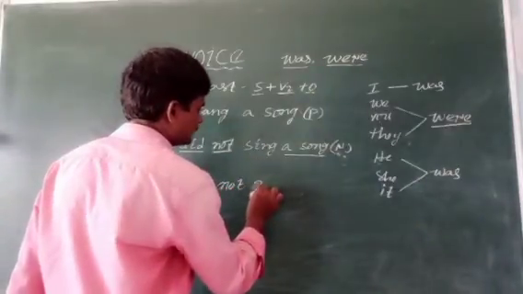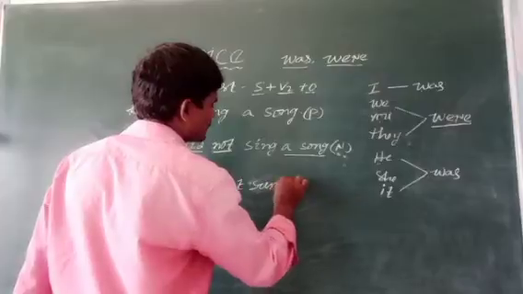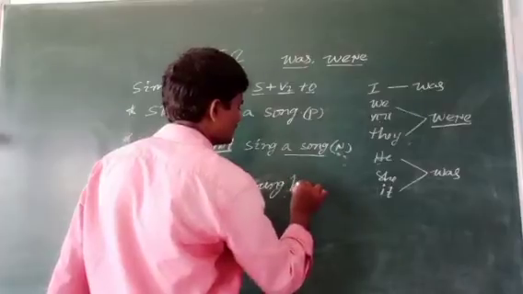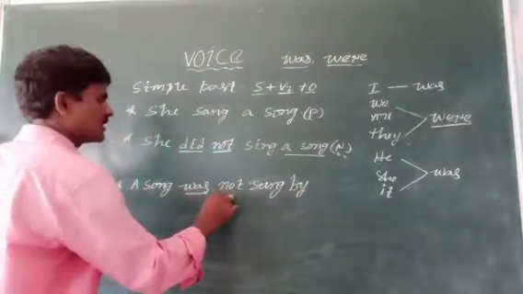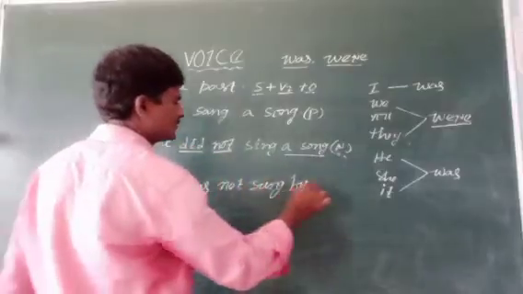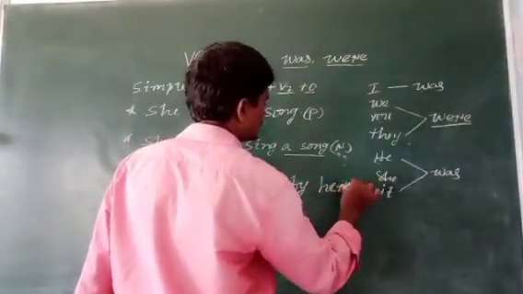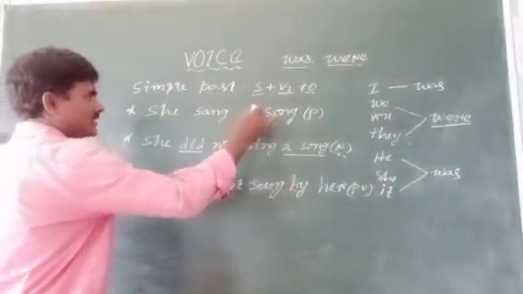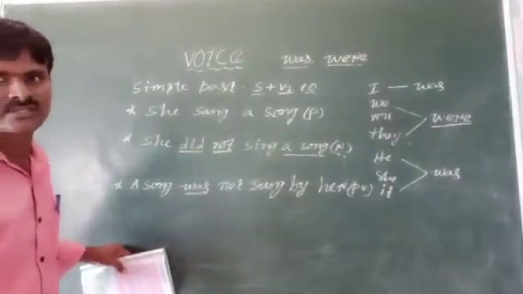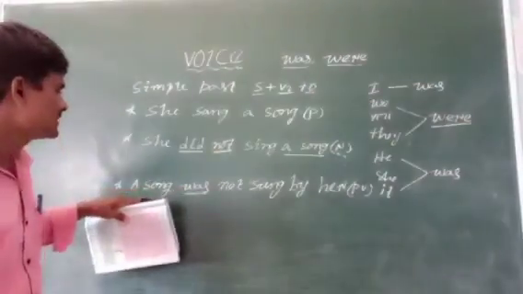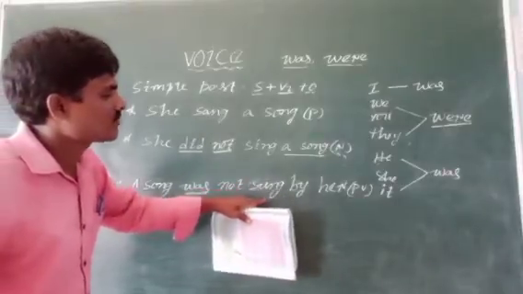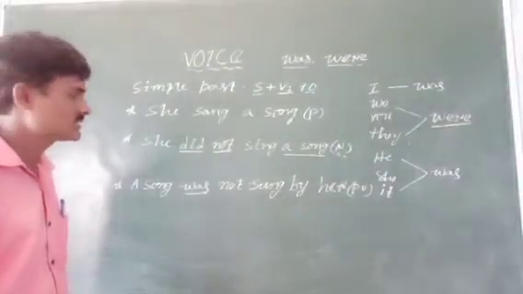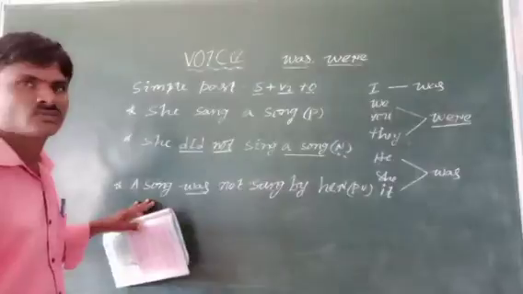not, V3 form, same. Not sung, by, the preposition, we have to use by. A song was not sung by, she changes into her. This is the passive voice of a negative sentence. Passive voice we have already done for the positive sentence. This is the negative sentence: a song was not sung by her. This is the passive voice.